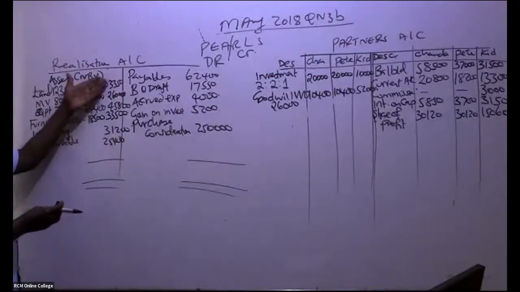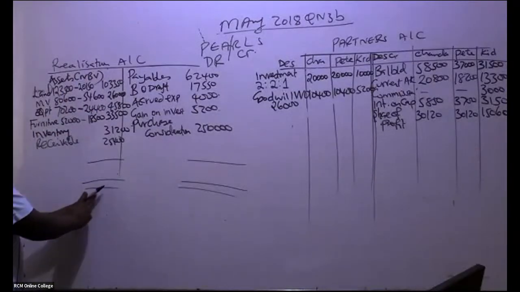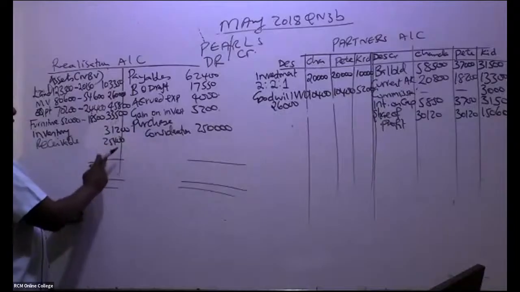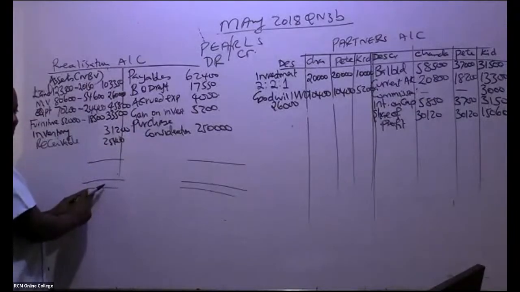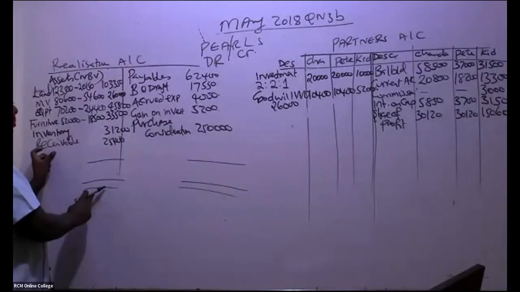Somebody in this case here, go ahead and add this side. You write here. So somebody add this side. Give me a number to write here. Yeah, if goodwill wasn't written off, thanks for that question, and then you are told automatically it has been taken by the new company, you would have debited it here.